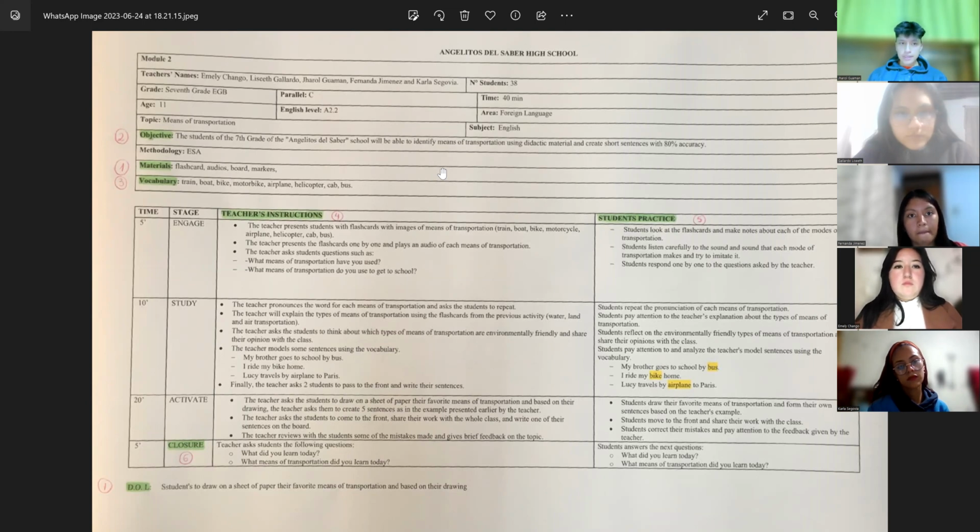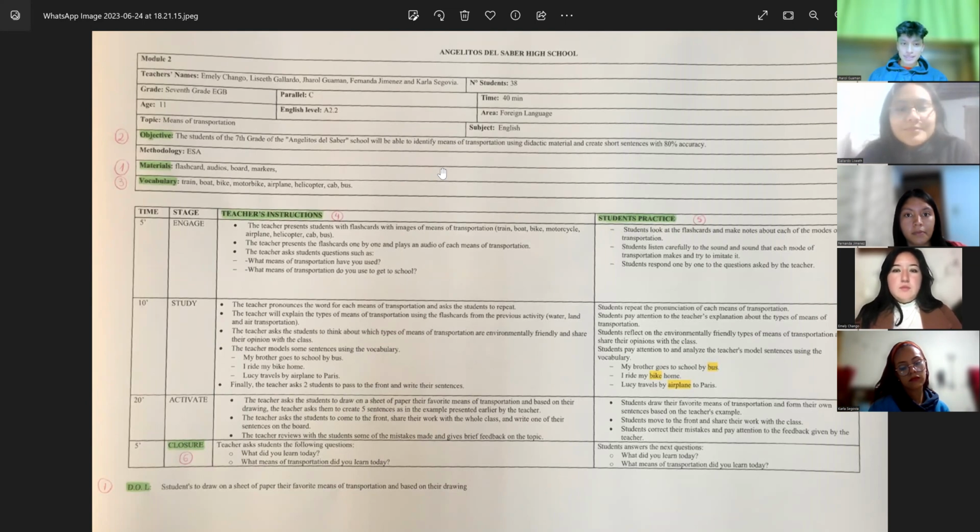The methodology is the ESA. The materials that are used in this class are the flashcards, audios, the board and markers. The vocabulary is train, boat, bike, motorbike, airplane, helicopter, cab, and bus.